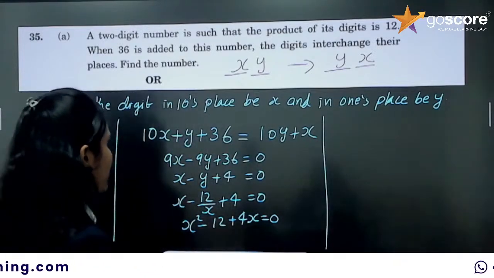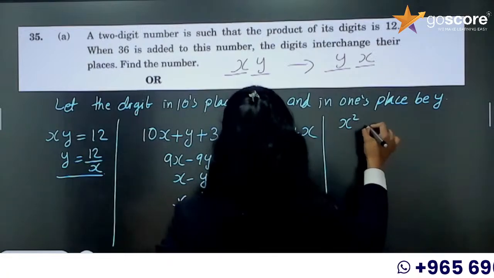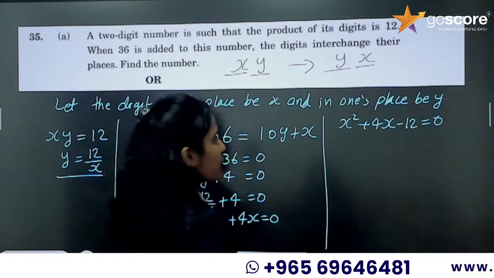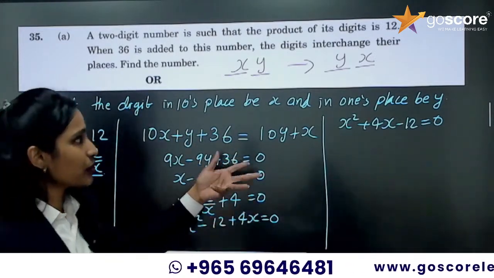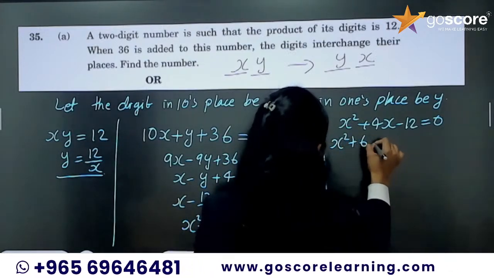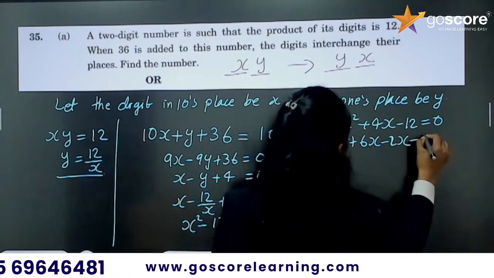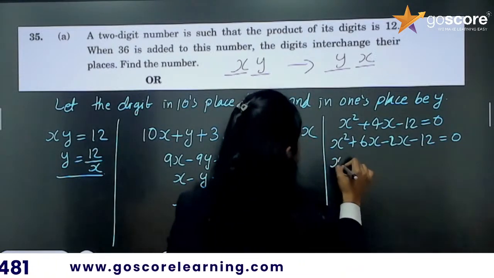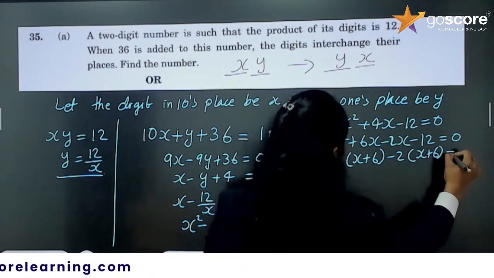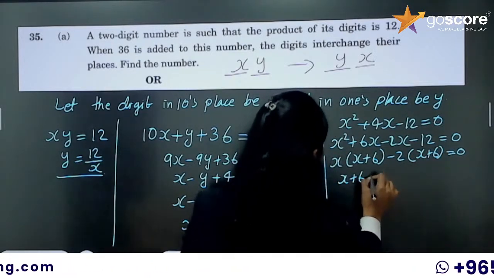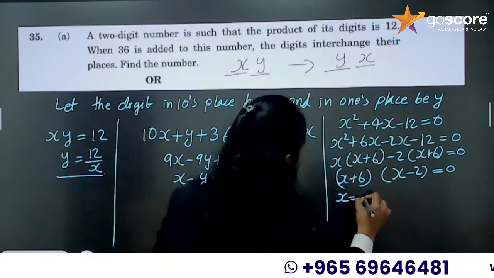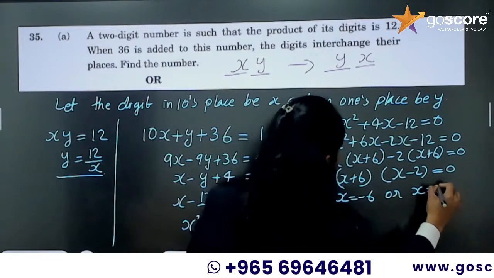Okay. So we are getting the quadratic equation as x square plus 4x minus 12 equal to 0. If you want, you can use the quadratic formula. I am going to use the splitting the middle term method. So I am getting x square plus 6x minus 2x minus 12 equal to 0. That is x into x plus 6 minus 2 into x plus 6 equal to 0. That is x plus 6 into x minus 2 equal to 0. That is x equal to minus 6 or x equal to 2.